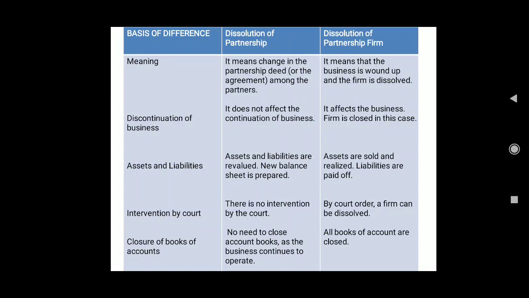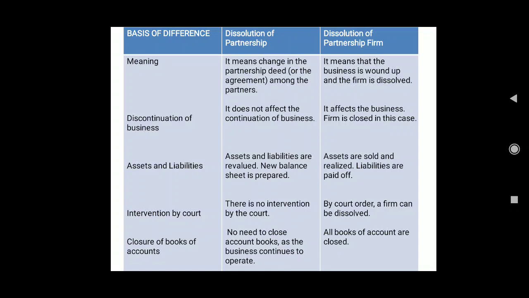Okay. Next we have closure of books of account. In dissolution of partnership, what we have learned till now is that only the partnership deed or agreement gets changed. Only the relationship among the partners gets changed. Business is never affected. Business continues. So when business is continuing, that means no need to close account books. Please continue with your account books also.